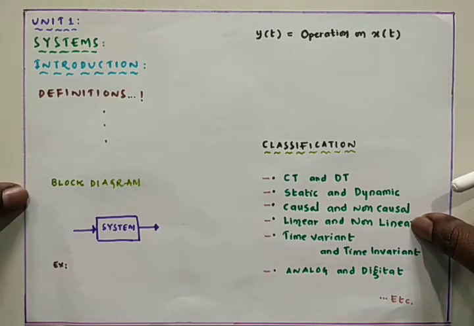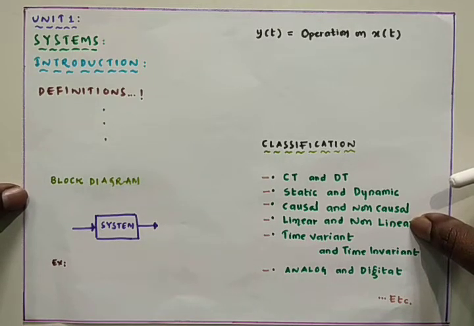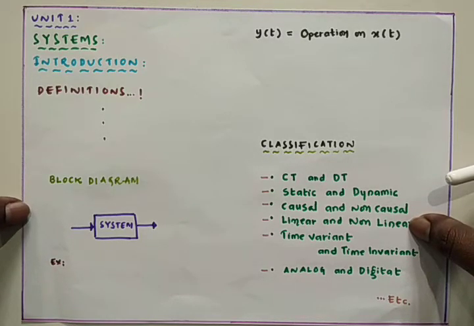In the previous classes, we have studied the basic elementary signals and the operations on signals. By using the basic elements and the operations on signals, we have drawn various types of signals. According to the question, we have drawn the various types of signals based on the elementary signals and the operations.